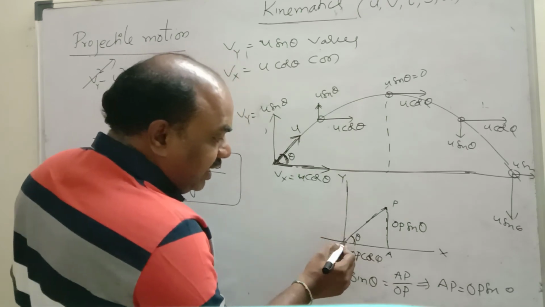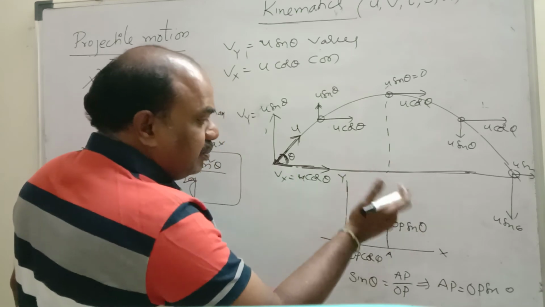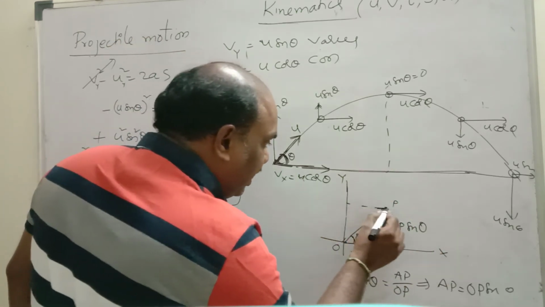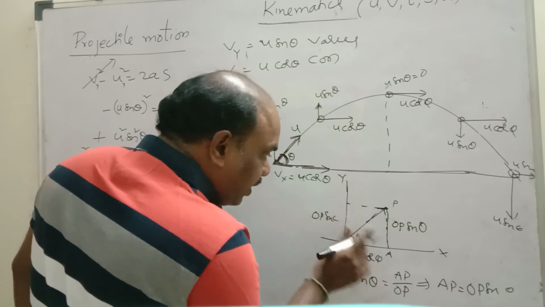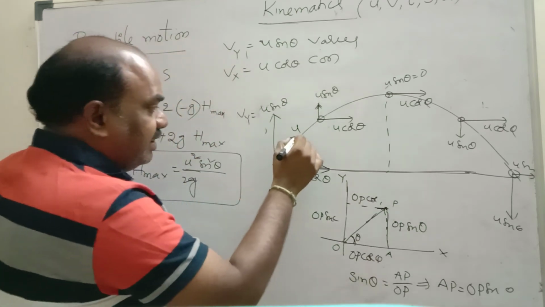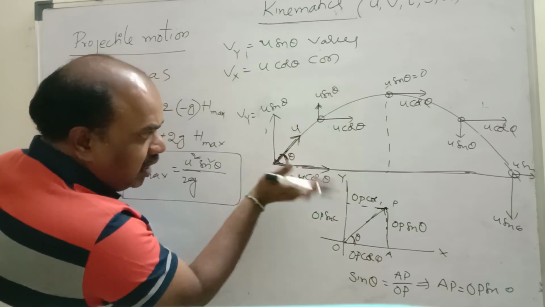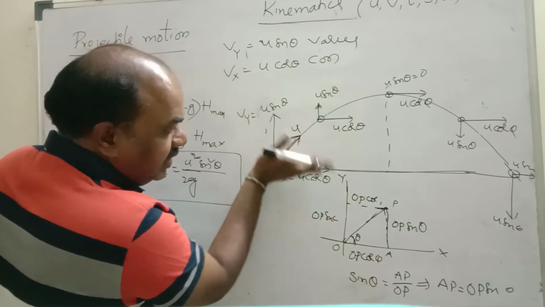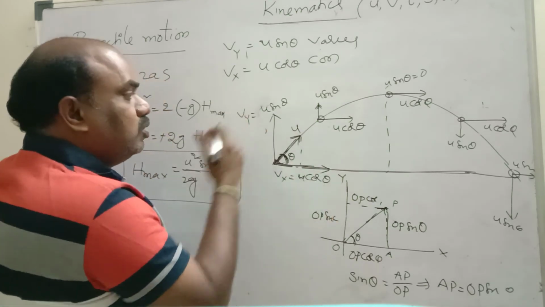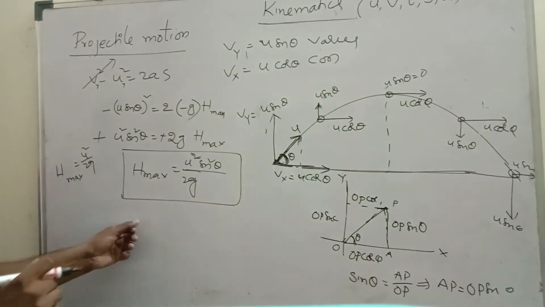That means wherever theta is attached, it is OP cos theta, and the opposite side is OP sin theta. If this is OP sin theta, automatically here also this is OP sin theta. If it is OP cos theta, this length is also OP cos theta. Here also, this is a right angle triangle. So if it is theta, then this is u cos theta, this is u sin theta. This is what gives the maximum height.